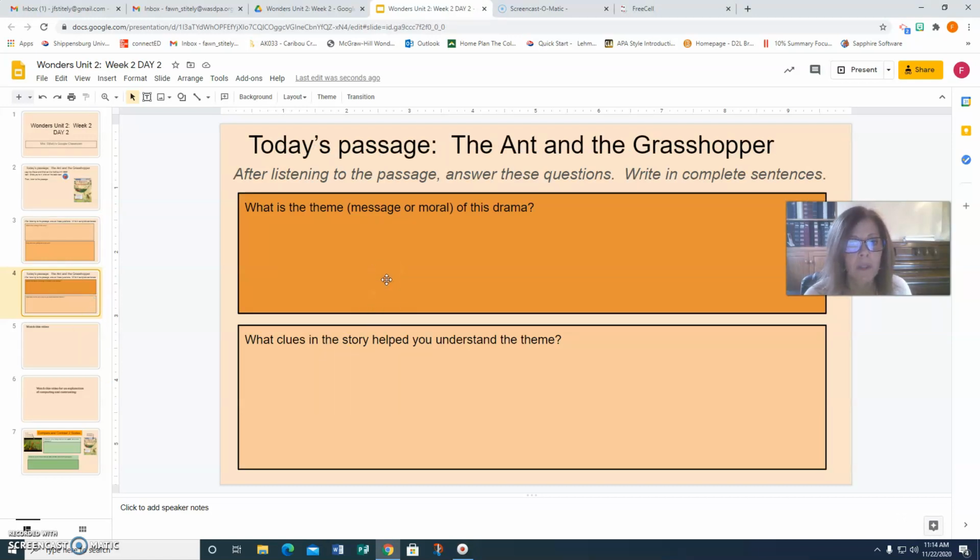What's the theme or the message or moral of this drama? Okay. And then following up, what clues in the story helped you understand this theme? So be able to back up, just like in class, whenever you say, remember when we read about the tortoise and the hare, and many of you wrote down slow and steady wins the race. But many of you weren't able to explain what slow and steady meant. So in this case, whatever theme you're choosing, you need to be able to back it up with what in the text made you think that.